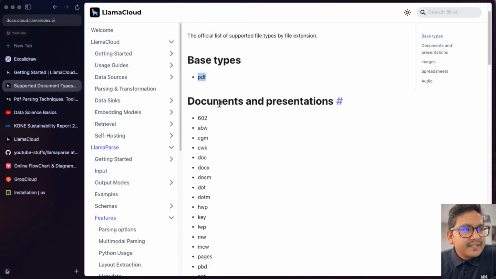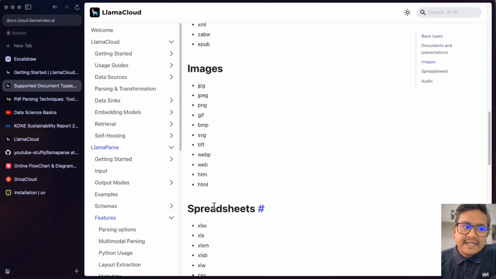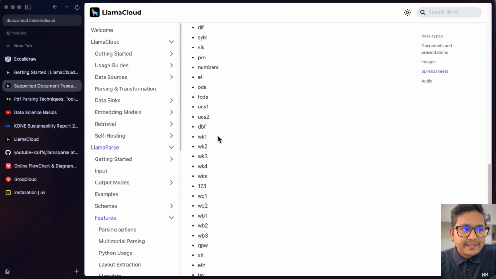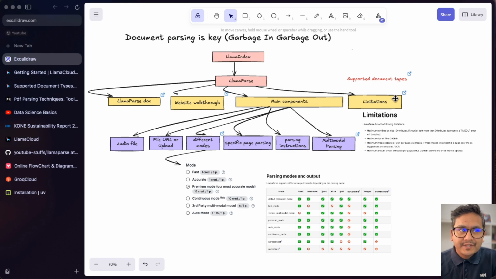And then here you can see the documents and presentation. So here are different things here. There are even spreadsheets. You can provide the spreadsheets here and see all the different things. And there is also the audio, and note the audio files are limited to 20 MB. And you can see different formats of the audio being supported. These are the different document types.